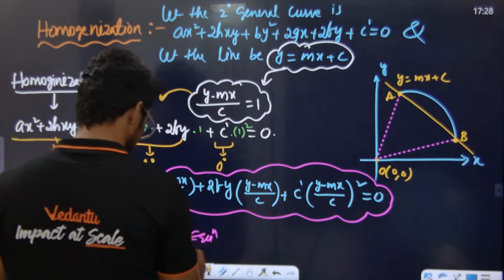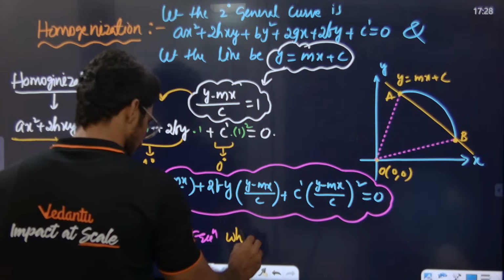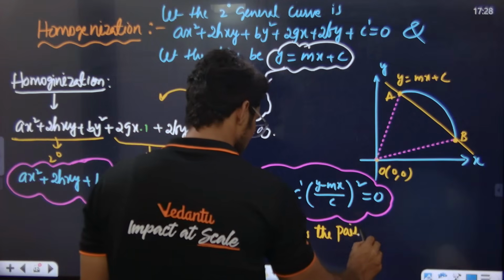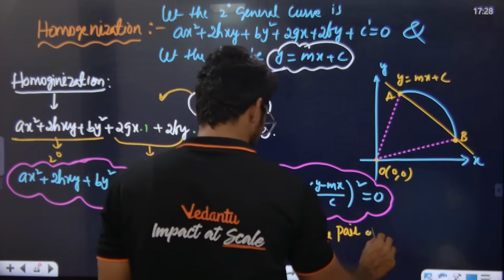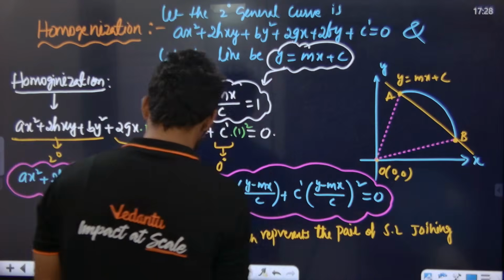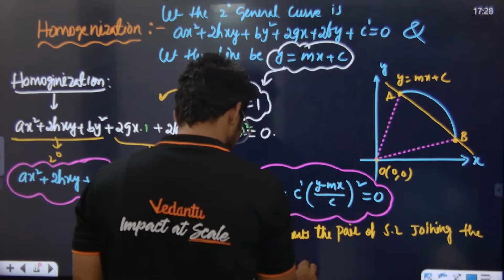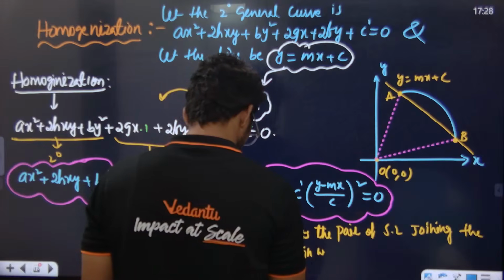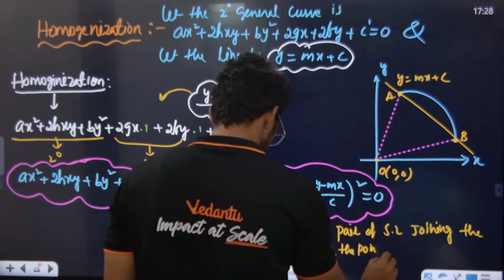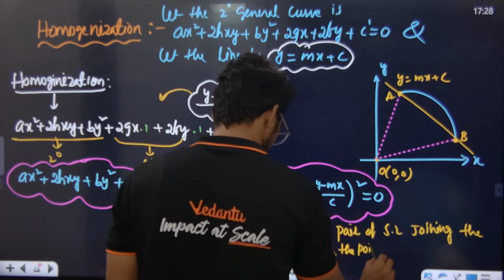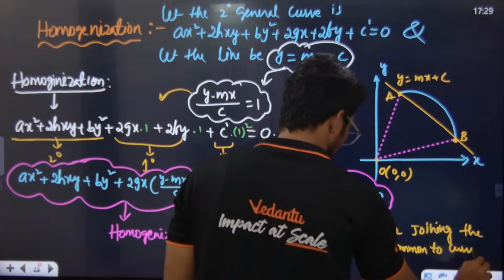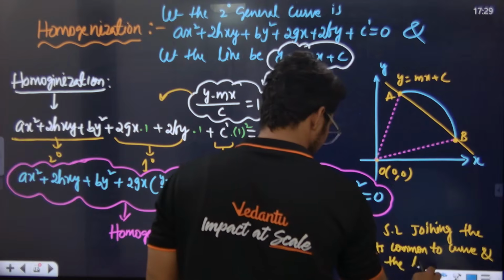This is a homogeneous equation which represents the pair of straight lines joining the origin with the points common to the curve and the line. Okay, wow.